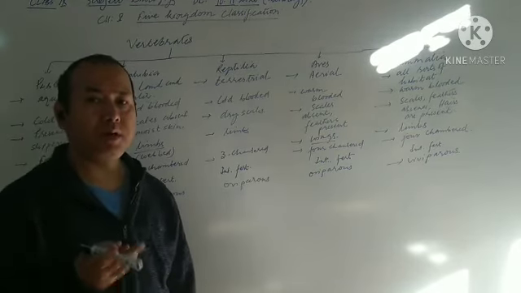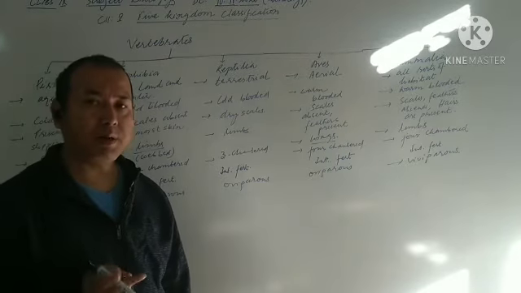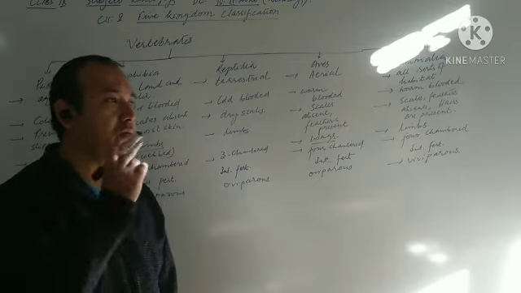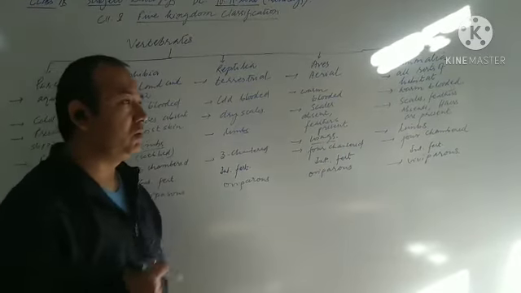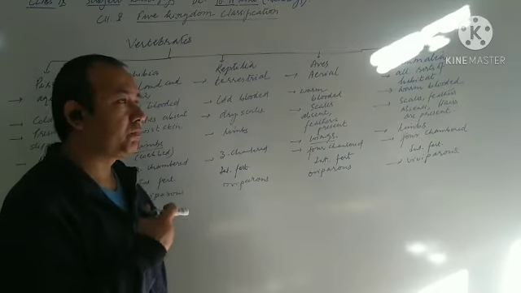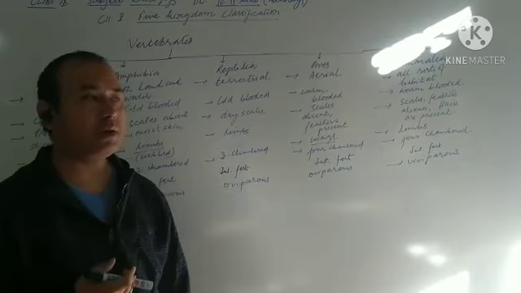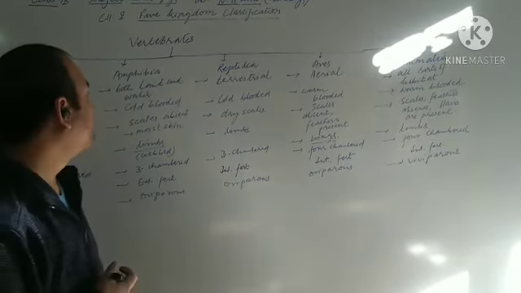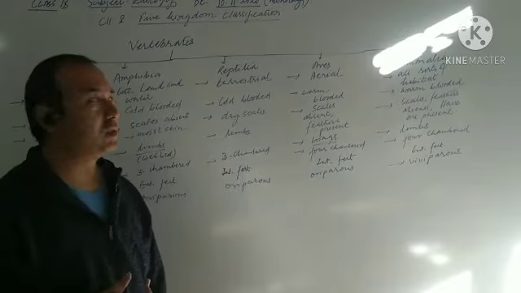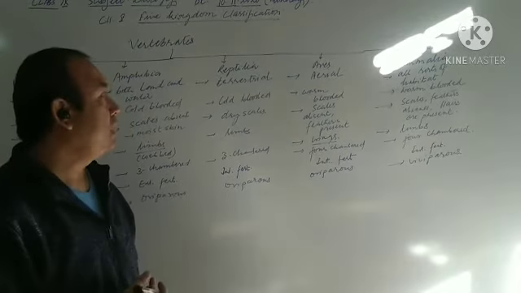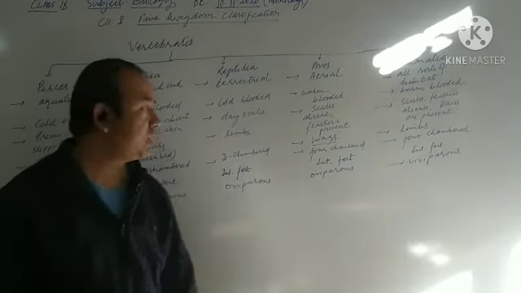Respiration through skin is what we call cutaneous respiration. Breathing through lungs is pulmonary respiration, and breathing through the buccal cavity is called buccopharyngeal respiration. Now in reptilia they mostly breathe through their lungs, so they show pulmonary respiration. Aves also show pulmonary respiration. Mammals also show pulmonary respiration.